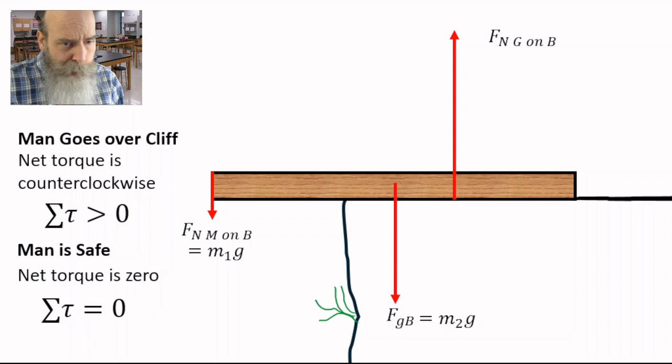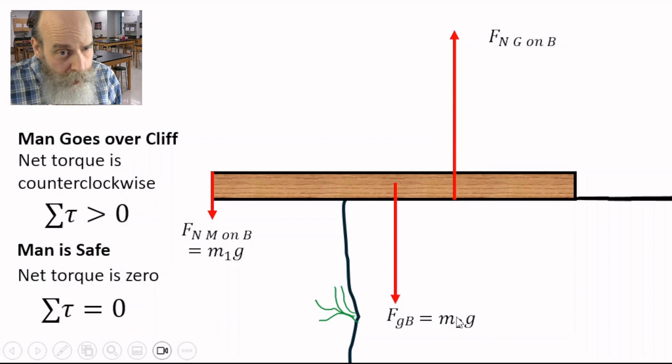So when we look at this problem, we don't need to consider the normal force which the ground exerts on the beam. We only need to consider m1g and m2g. If the torques caused by m1g and m2g are counterclockwise, greater than 0, then the man is going to go over the edge of the cliff, because the normal force of G on B only causes a counterclockwise torque.